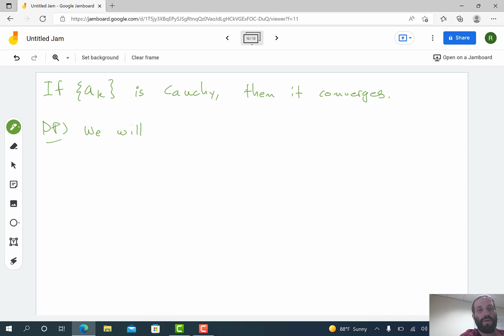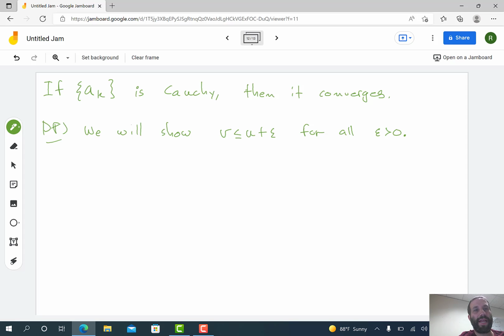So let me come back over here and write, we will show that V is less than or equal to U plus epsilon. Here, V is the lim sup and U is the lim inf, for all epsilon greater than 0.